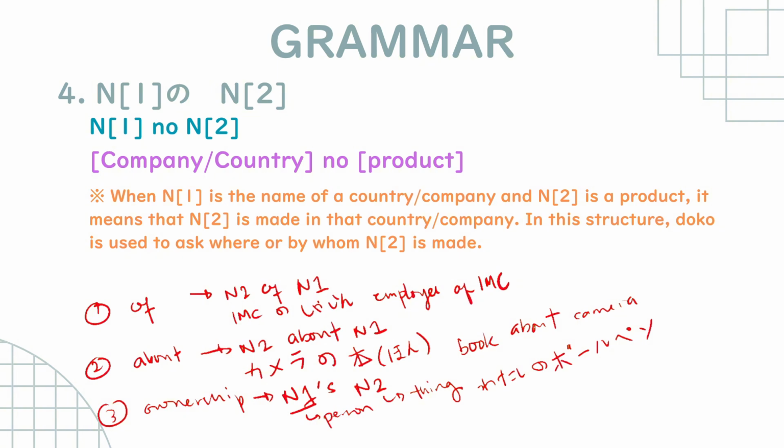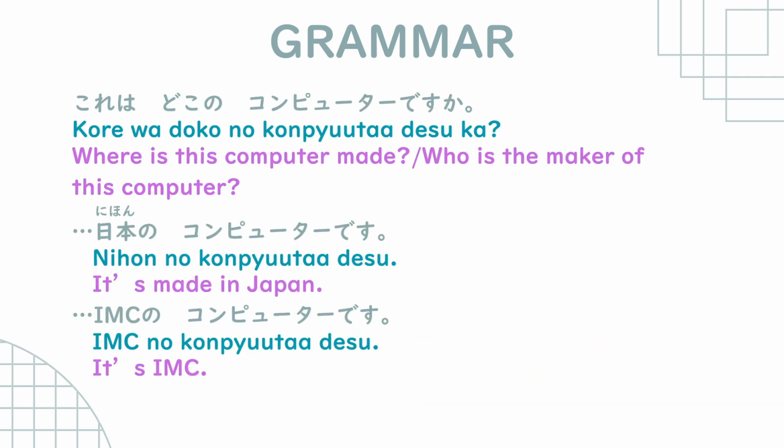which is if noun 1 is a company or a country, that means that noun 2 is a product made in that country or made by that company. これはどこのコンピューターですか? I ask, where is this computer made, or who is the maker of this computer? Nihongo no computer desu. So that means it's made in Japan, or IMC no computer desu, it's made by IMC.